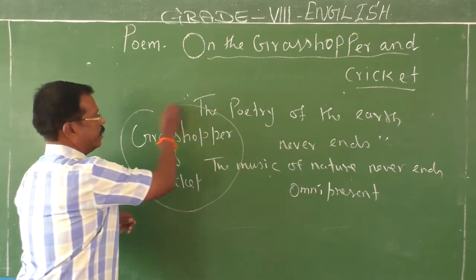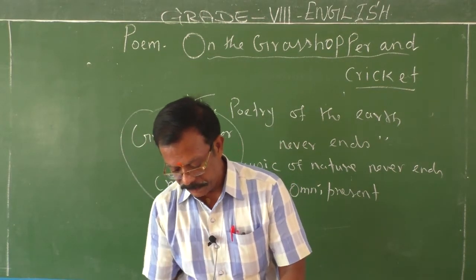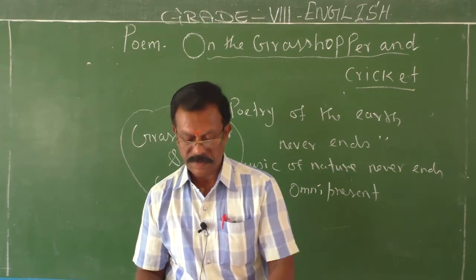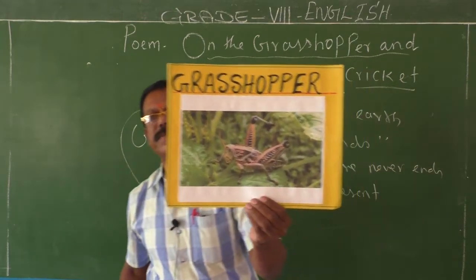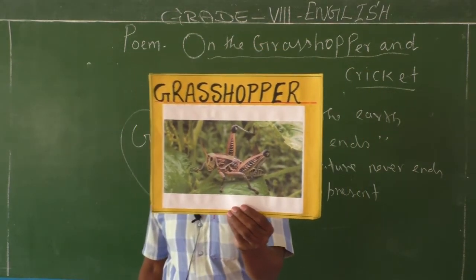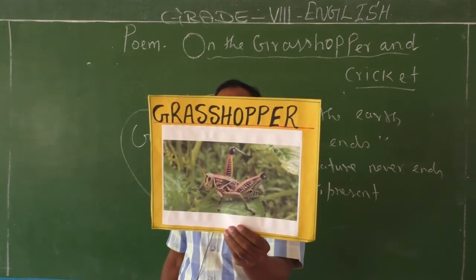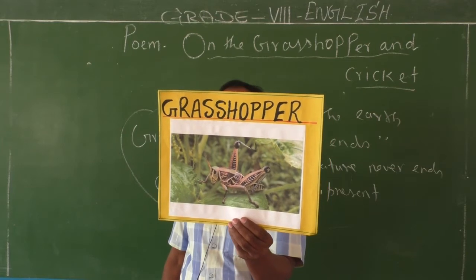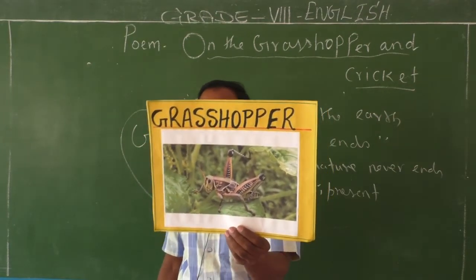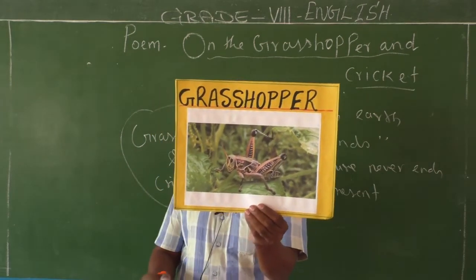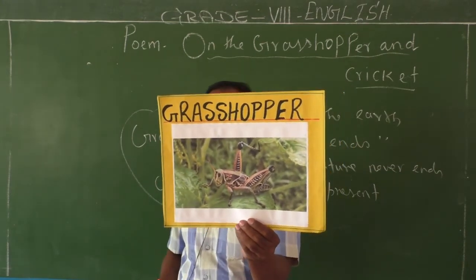Why he introduces these two creatures here? I will show you the pictures of these two creatures. See, the grasshopper. So it is symbolically, or it represents the beautiful summer. So you can find the activeness and busyness of this grasshopper. It is so active and so busy during the summertime. Yeah, so small insects. You can find this grasshopper everywhere.